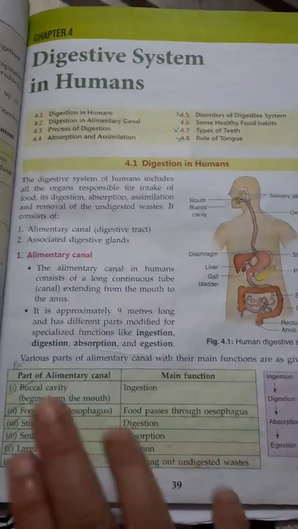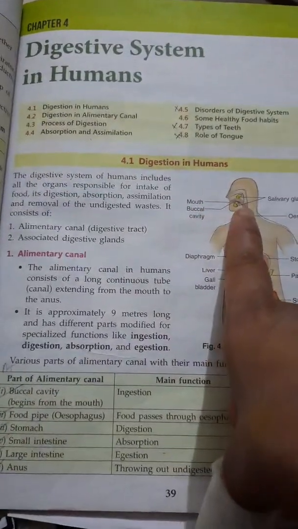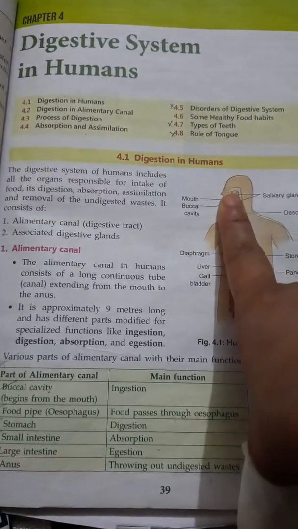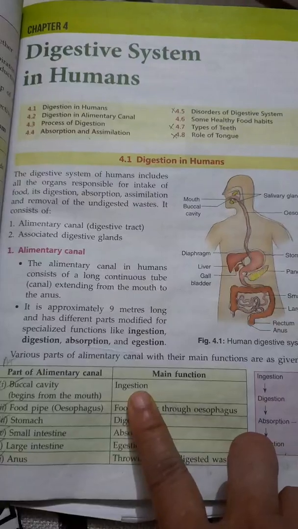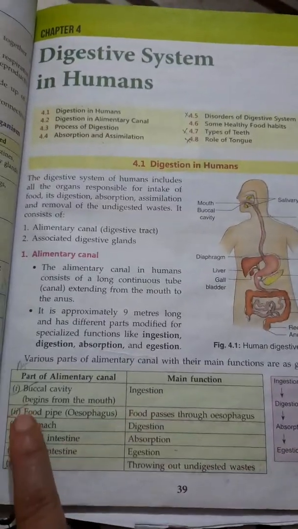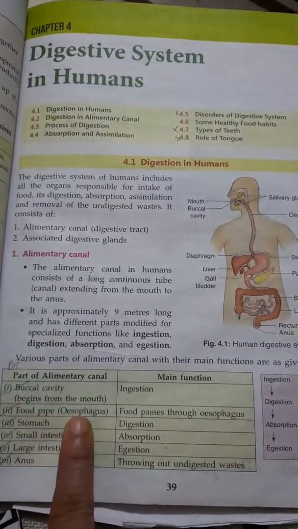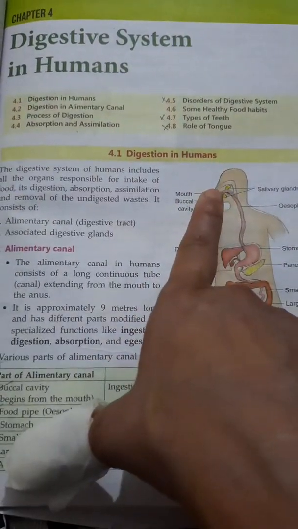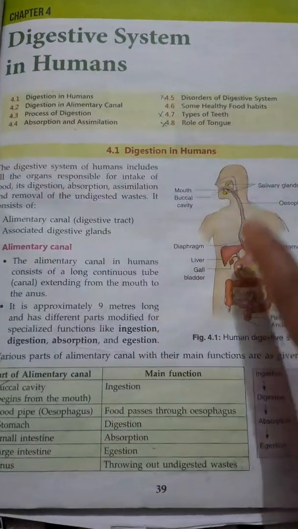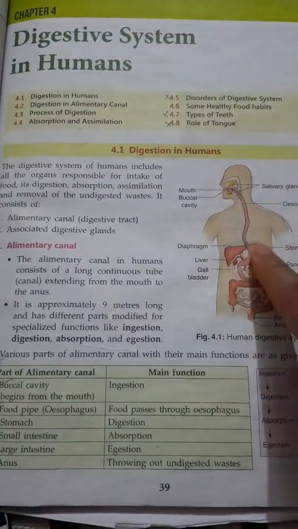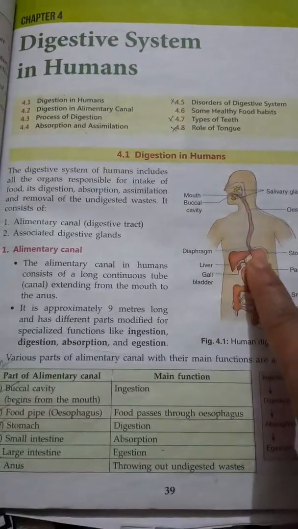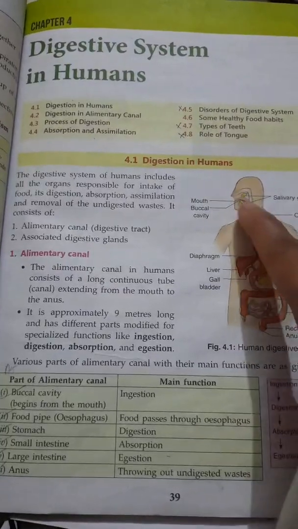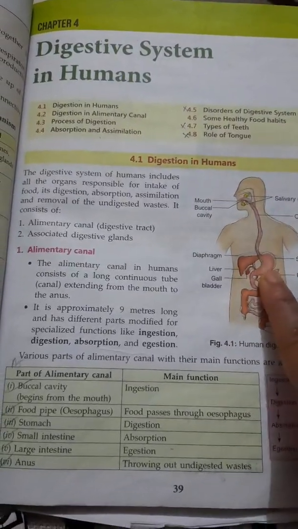What are these organs? First is the buccal cavity. The mouth, tongue, teeth come under the buccal cavity. It begins from the mouth and helps in the ingestion. Ingestion means eating the food. Second is food pipe, that is known as esophagus. You can call it food pipe or esophagus. This is a long tube-like structure which takes food from mouth to the stomach. It only helps in passing food from mouth to the stomach. It works like a canal or a pipe through which food travels from mouth to the stomach.